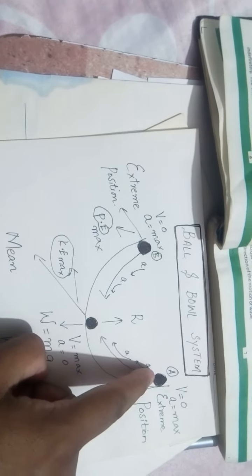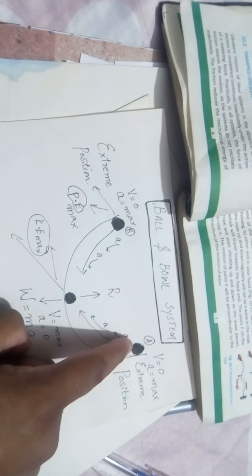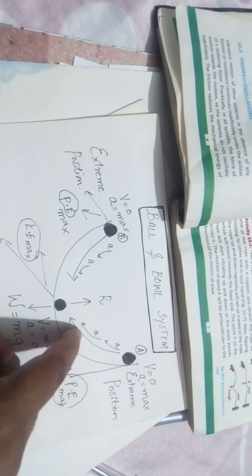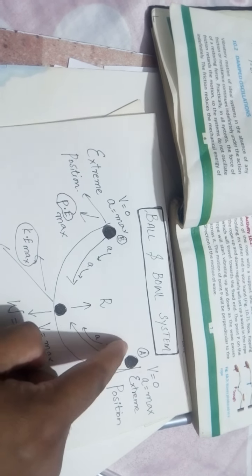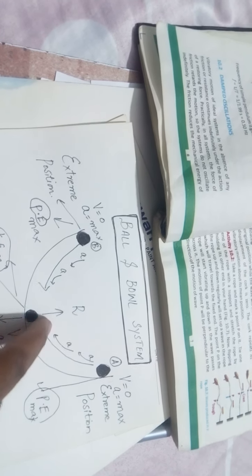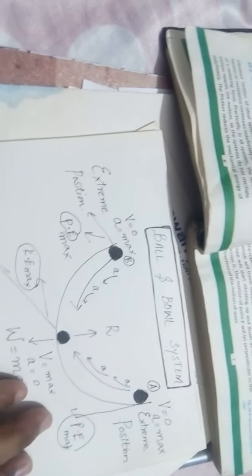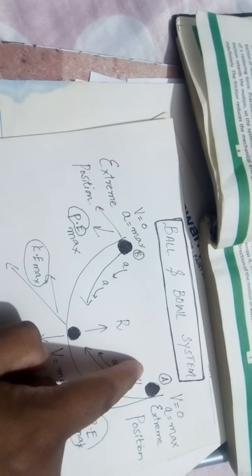When I start the motion of the ball from A to O to B, and then the ball comes again to O, one vibration is completed. So one complete round trip about a mean position is called one vibration.